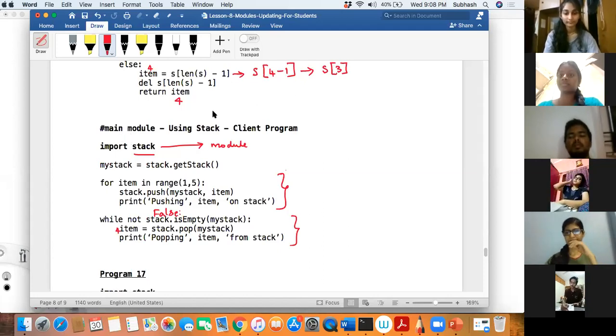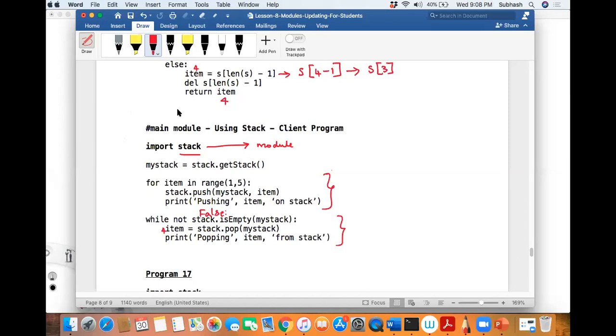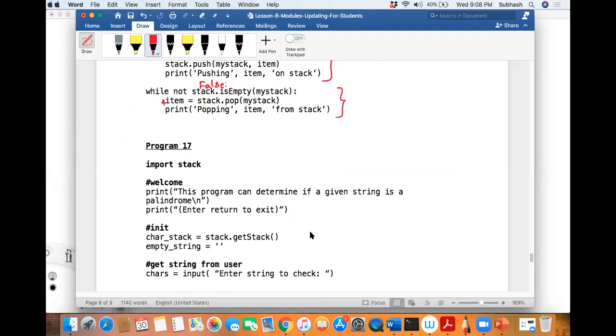Okay. Special prize for the person who will actually implement it very nicely and give it to me. Special prize for the first person who will implement it and give it to me. Okay. Let me see who will do that. Right. Okay. Now, so we have one more program.